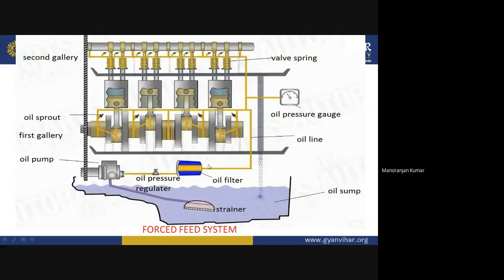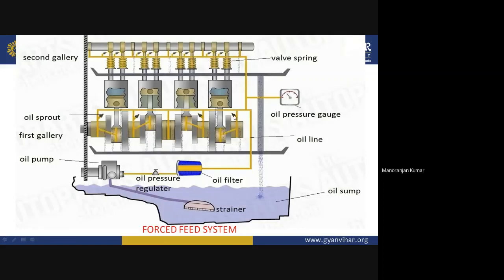So what happens? When the lubricating oil reaches the crankshaft, through the drilled holes the lubricating oil will lubricate the whole crankshaft. And here you can see this is the sprout.